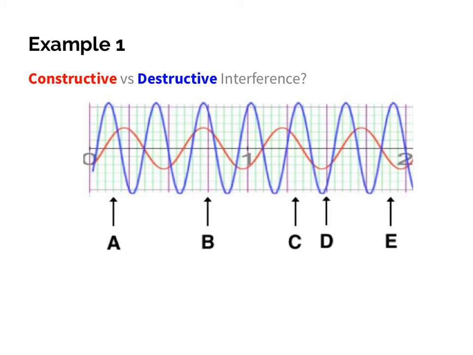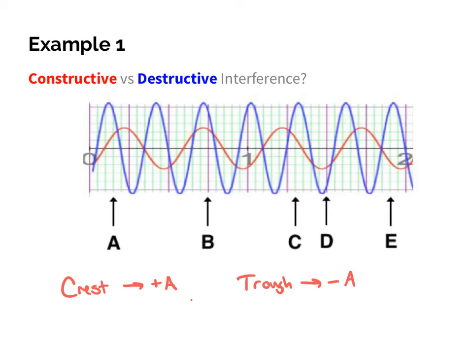So what we're going to look at in this example is which of these positions, A through E, represent constructive interference and destructive interference. So kind of like I showed, it's all about amplitude. In order to understand the idea of phase, crest or trough, we have to look at the amplitude. So understand real quick, I'll just write this on the bottom, that anytime we have a crest, think of that as a positive amplitude. Anytime that we have a trough, we're going to look at that as a negative amplitude.